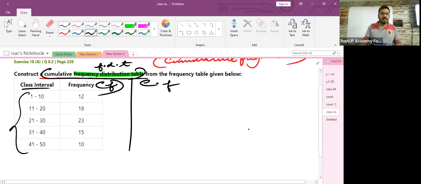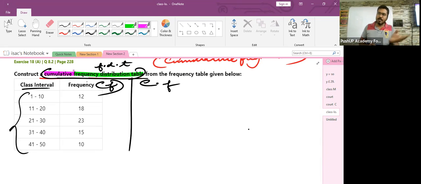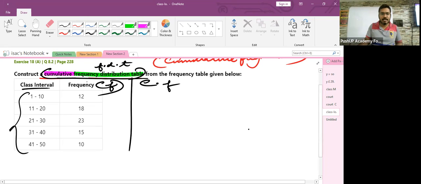Adding to that frequency distribution table, one extra word is given to you, cumulative, isn't it? So in order to find the cumulative frequency distribution table, along with the given two columns, you just need to add one more extra column, and that extra column will be for cumulative frequency. Are you getting it, children?